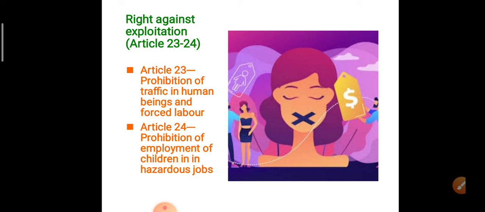The second is basically the right against exploitation. We have to discuss today Article 23 and 24. Article 23 is basically talking about prohibition of traffic in human beings and forced labor. So two things basically are covered: human trafficking and forced labor. What is human trafficking and forced labor?